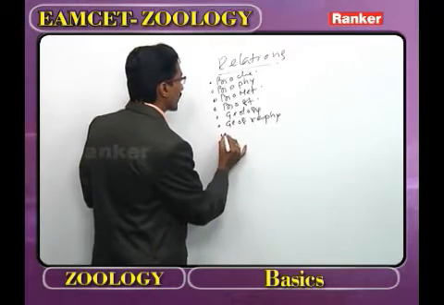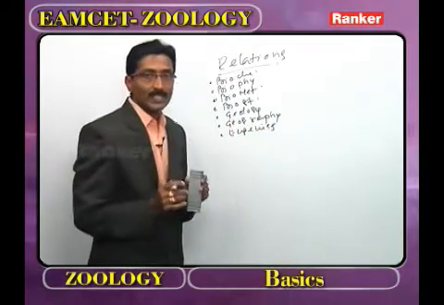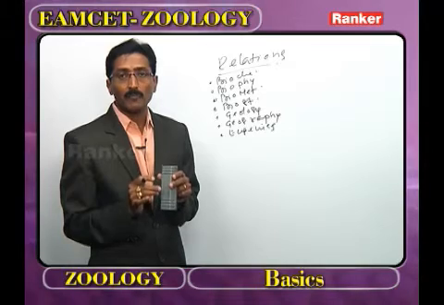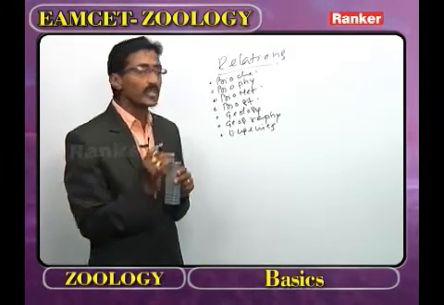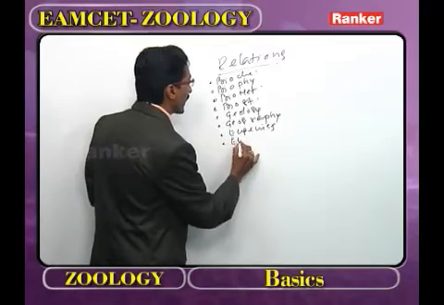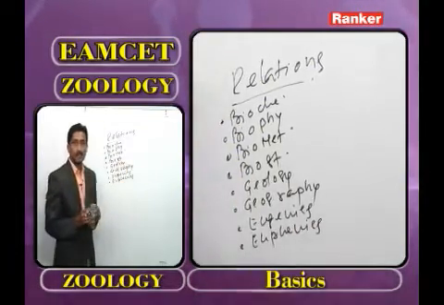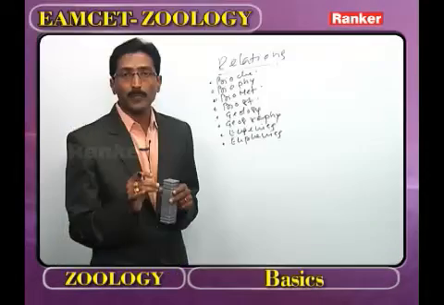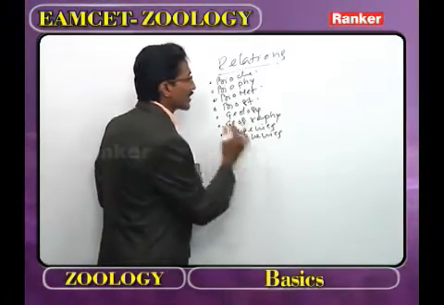Now the next one we call eugenics. What is meant by eugenics? The application of genetics for the development or improvement of mankind, that we call eugenics. Now it is followed by euphenics. What is meant by euphenics? It is the study of phenotypic improvement of human beings after birth, that we call euphenics.